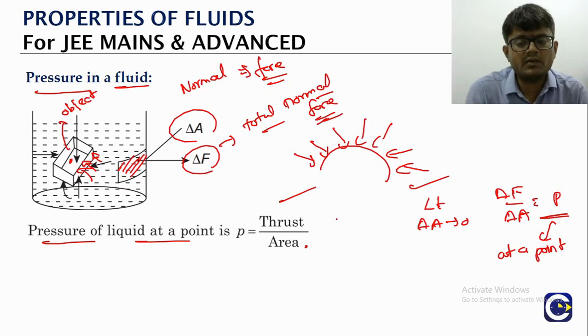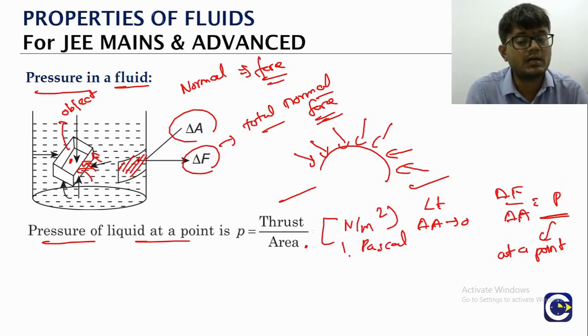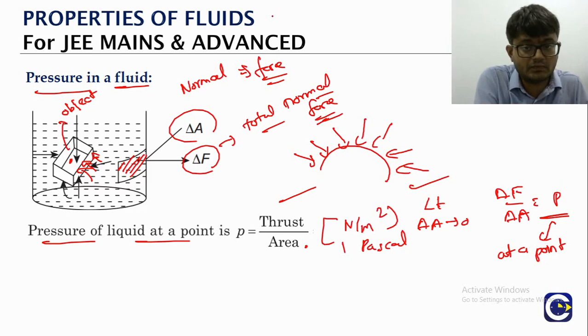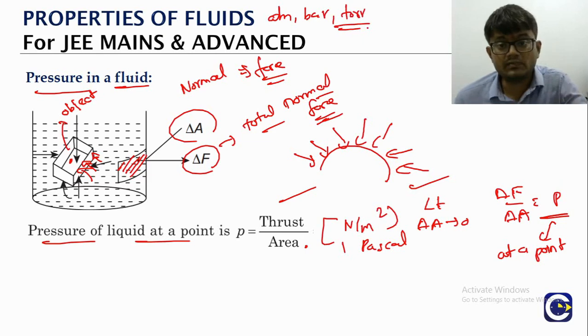Generally, what will be the unit of pressure? Force is Newton and area is meter square, so that is what we refer to as Pascal, the SI unit. Other than that, we also have some common units of pressure, like atm, then bar, then torr. All these things we have seen in the units and dimensions chapter also.